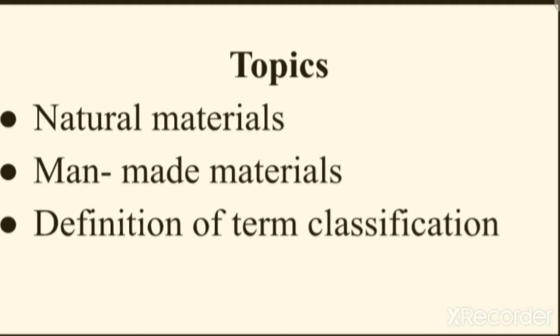What are the topics that we are going to discuss today? We are going to discuss natural materials, man-made materials, and the definition of the term classification. In our everyday life, we come across several things to meet our daily needs. We also use a variety of materials like wood, water, air, glass, oil, sunlight, steel, plate, etc. Out of all these materials, some are given by nature, whereas some are developed by humans to fulfill our needs.